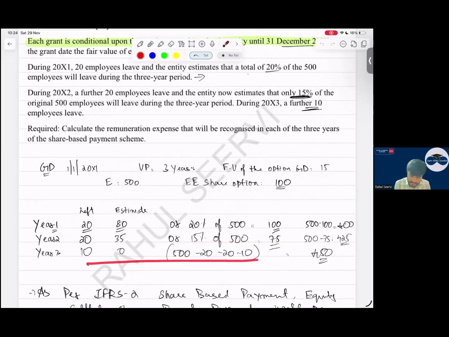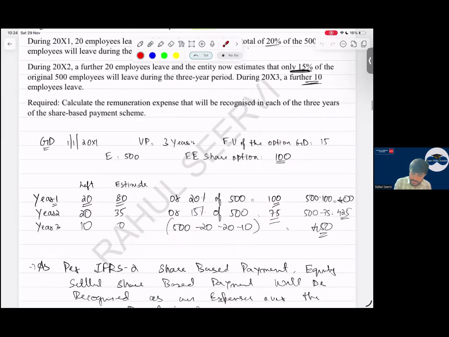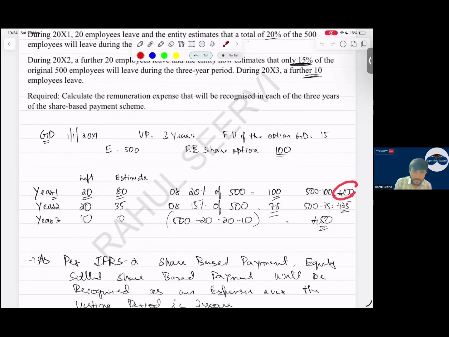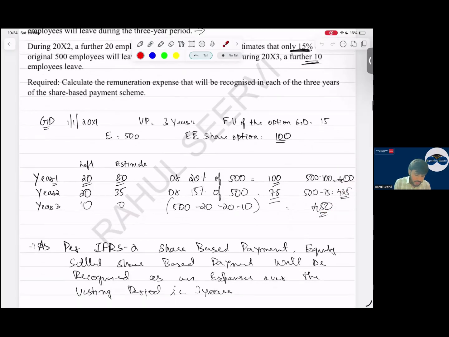Then at the end we do this calculation. So see here, what is my calculation? 400 employees are remaining, 425 and 450. So the expense which we have to record is based on 400, 425 and 450. So what will I write first?